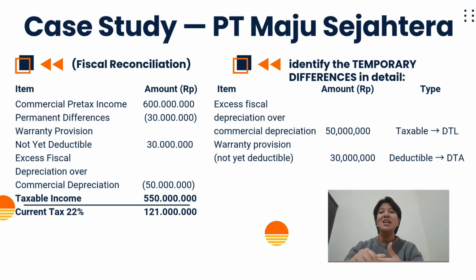Therefore, this is deducted in the fiscal reconciliation, and this also creates a taxable temporary difference, which leads to a deferred tax liability. After this adjustment, taxable income becomes 550 million, and using the corporate tax rate of 22%, the current tax expense is 121 million.